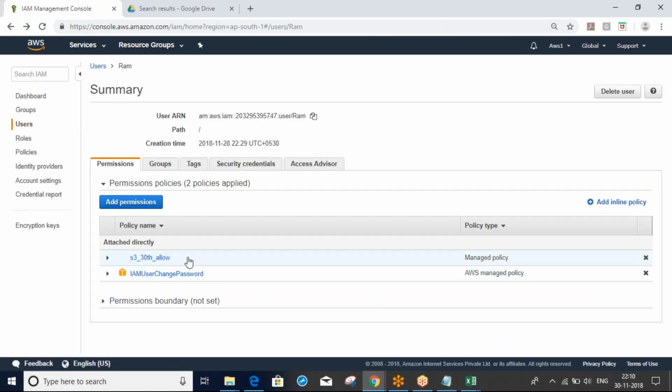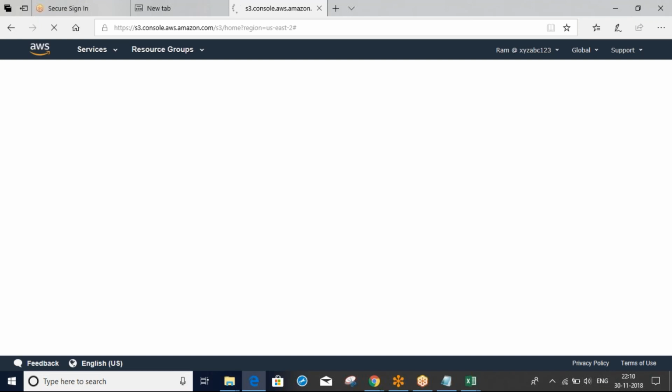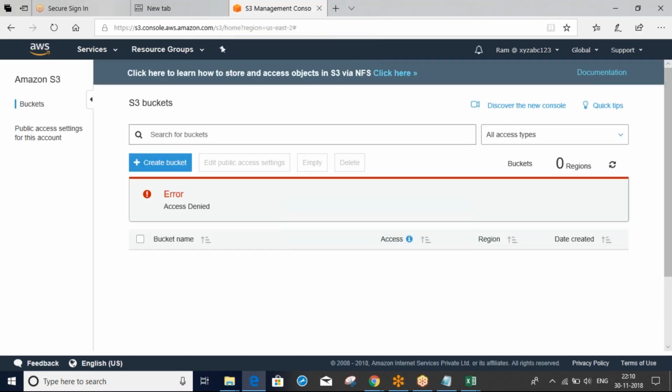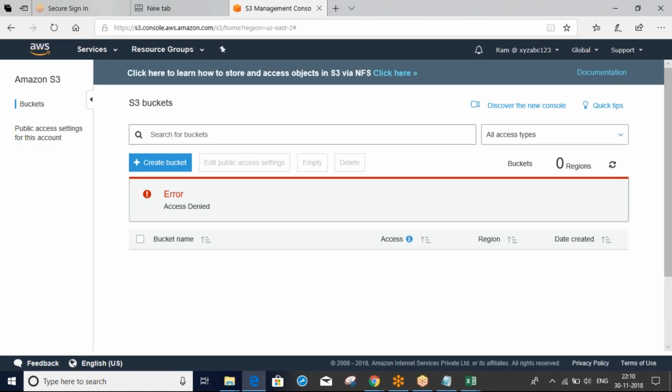Okay, S3 allowed. Now I'll refresh here. But still access denied. Refresh once again. Sometimes it takes a short time, sometimes 1 minute.